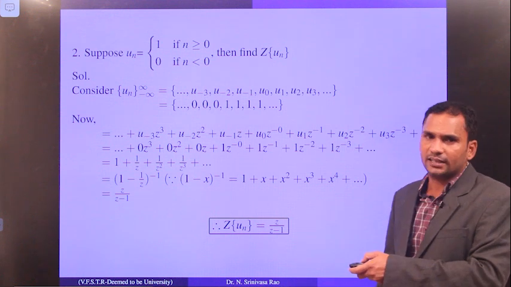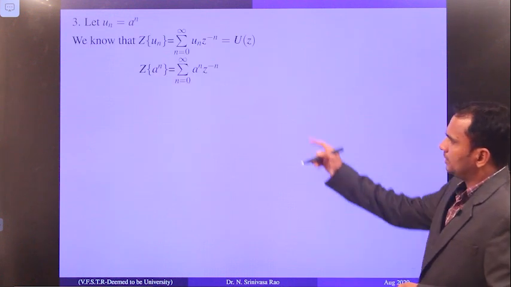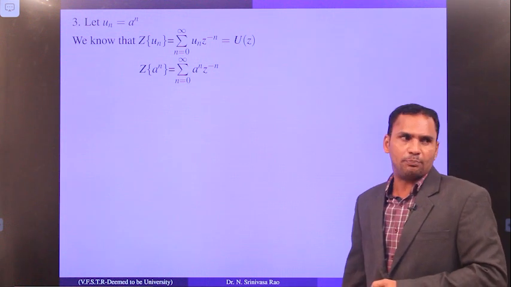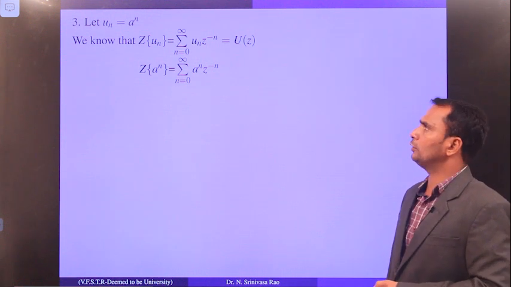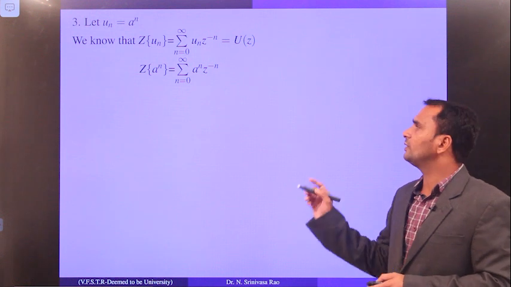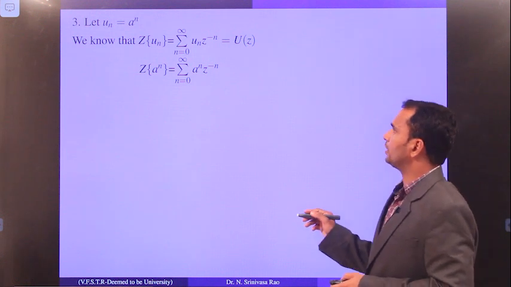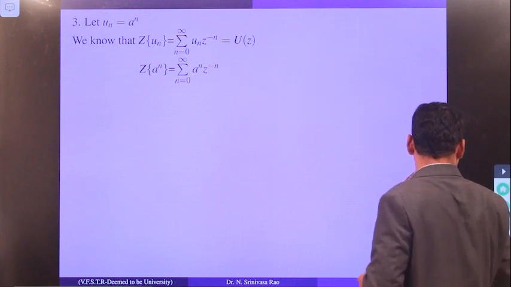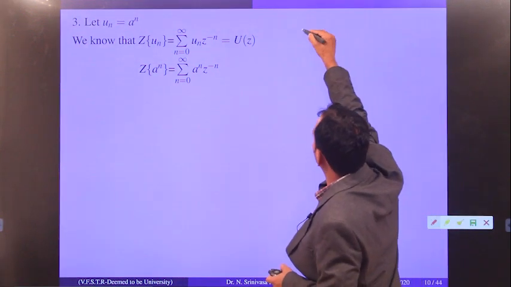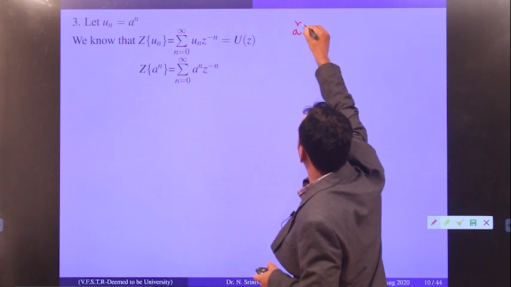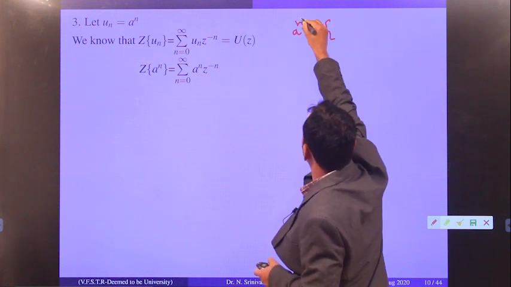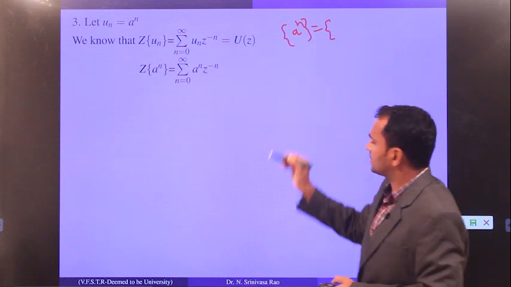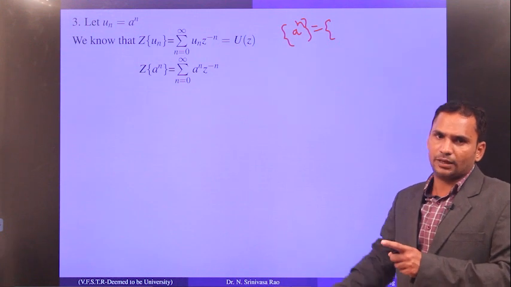Let un be a power n. How are we going to find the z transform of the given sequence? This is a sequence, given as a power n. How does it look? In the sequence you have to write it in flower brackets.